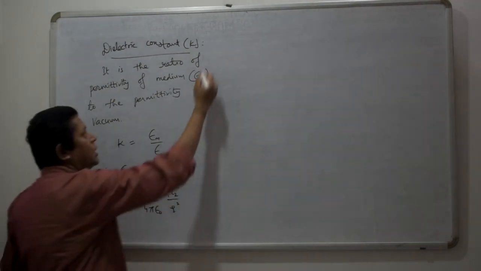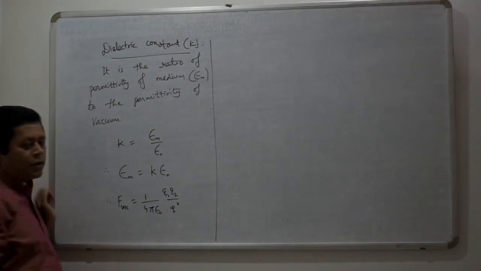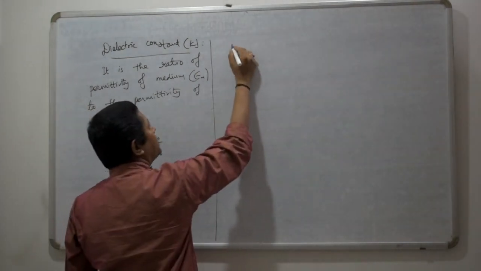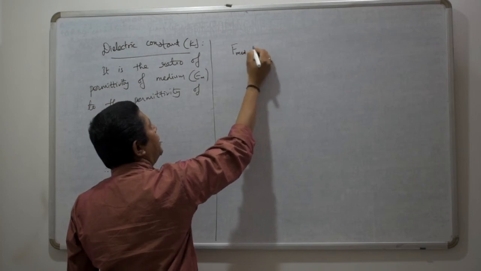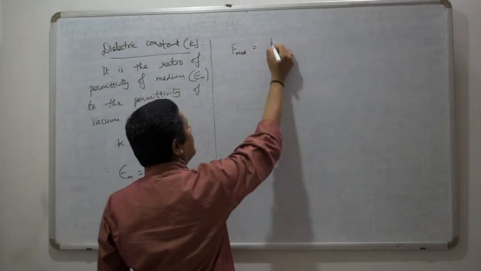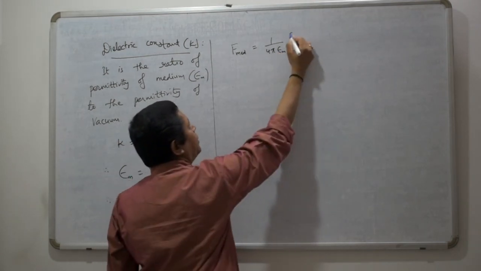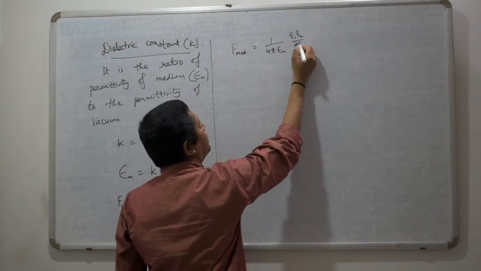The same relation, when the two charges are in any medium, the force acting between them you can write as 1 upon 4 pi epsilon suffix m q1 q2 by r square.